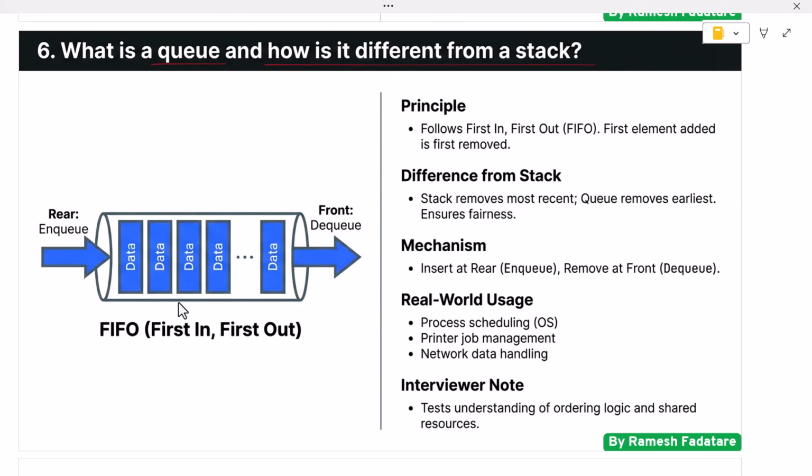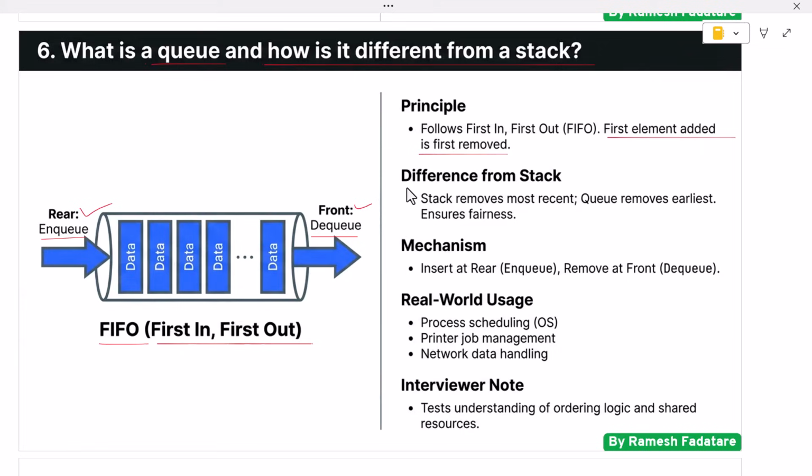A queue is a linear data structure that follows the principle of first in, first out. This means the first element added to the queue is the first one to be removed. A real-world example of a queue is a line of people waiting for a ticket. In a queue, insertion happens at the rear end and is called an enqueue operation. Removal happens at the front end and is called a dequeue operation. This strict order ensures fairness as elements are processed in the same order they arrive.